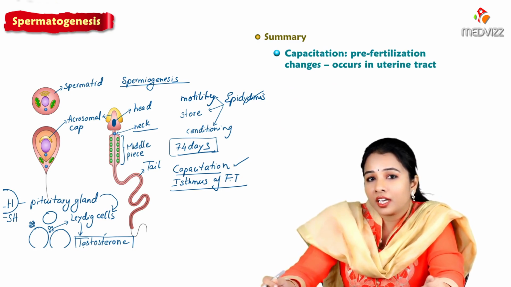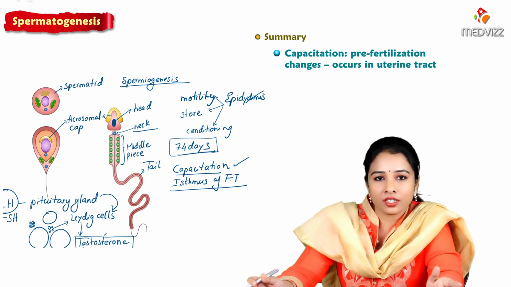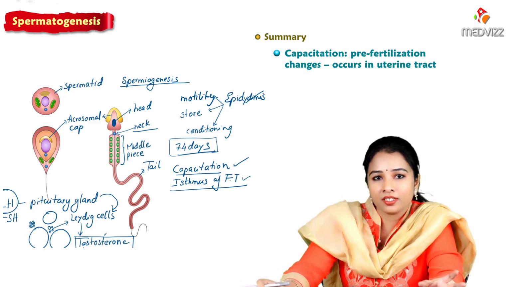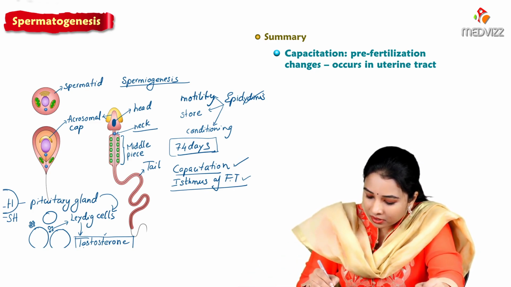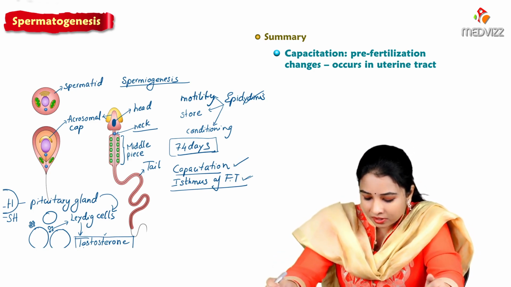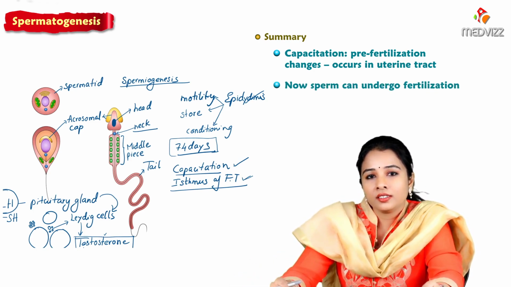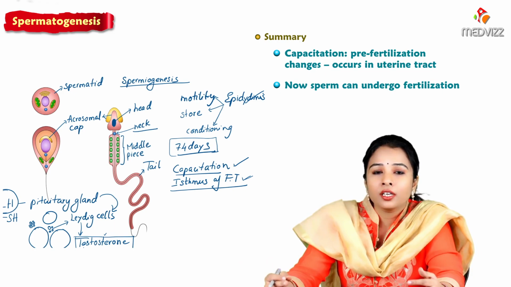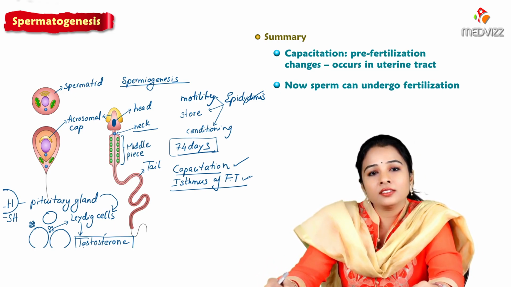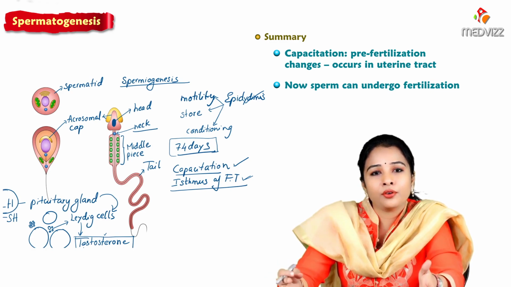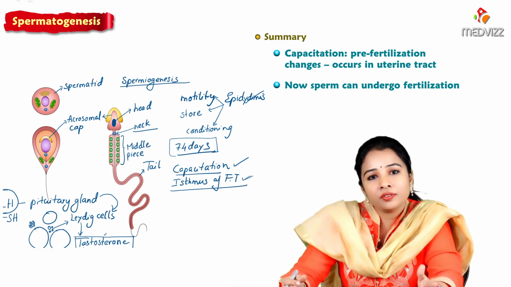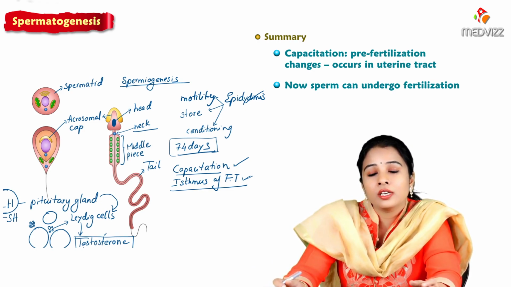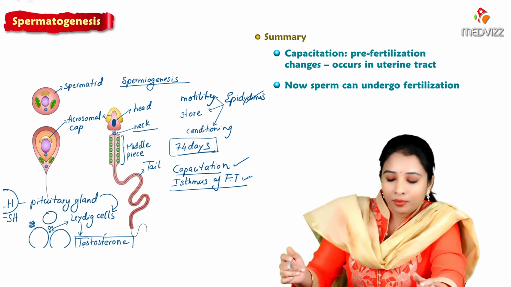It is called pre-fertilization change, which happens within the uterine tract, especially at the isthmus of the fallopian tube or uterine tube. That is the site where we see capacitation. Later the sperm fertilizes the ovum to form the zygote. We will learn fertilization and implantation in the next classes, where we see the development of the embryo as first week, second week, third week. In the first week we will learn about fertilization, cleavage, that is the blastocyst formation, and implantation. So that is all about spermatogenesis.